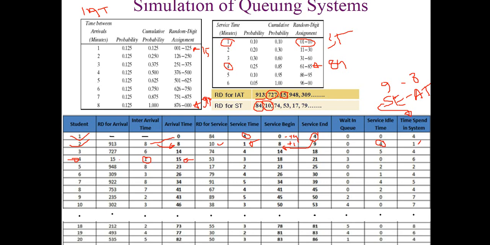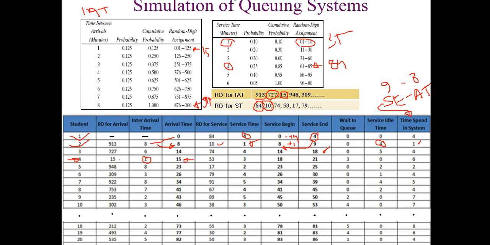So it means that customer number 4 arrives 1 minute after customer number 3's arrival. That is, customer number 4 comes 1 minute after customer number 3 arrives. Customer 3 came at 14, 14 plus 1 is 15, so customer 4 arrives in the system at 15 minutes. Okay, so what condition did he find the server in? The server was serving customer number 3, and the end time is 18. Remember in the previous slide we found that if there is only one server, then we have to find out what the service end of the previous customer is. If it is still going on, then the next customer should be waiting in the queue.